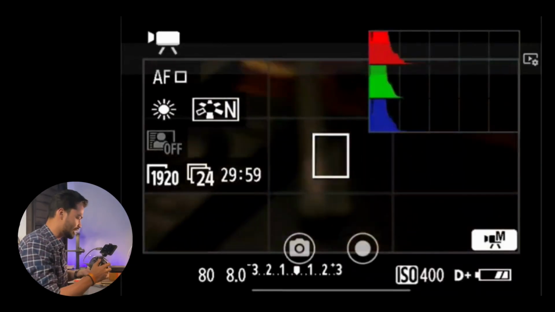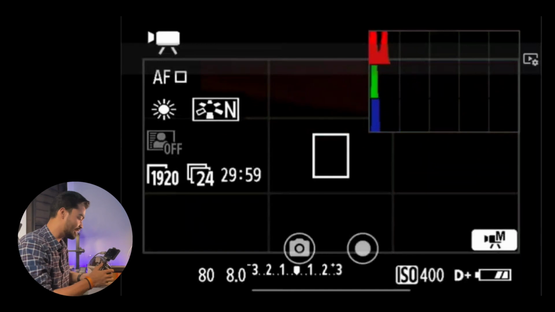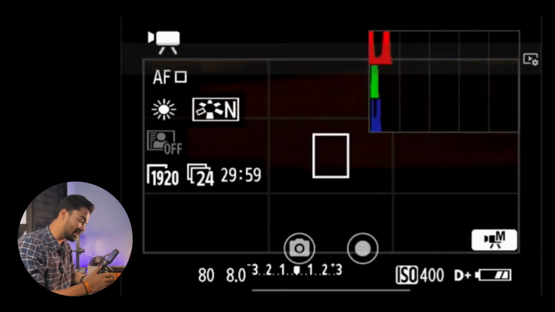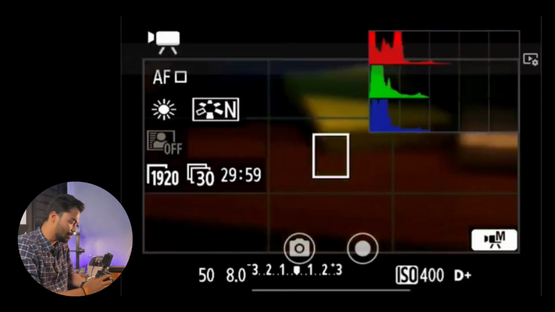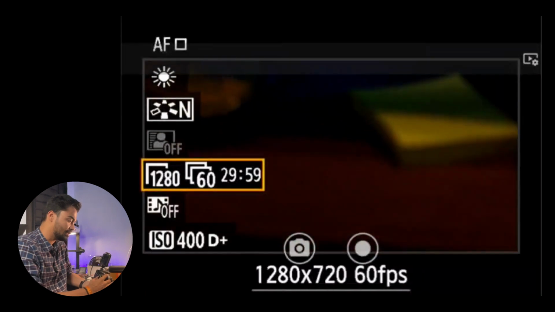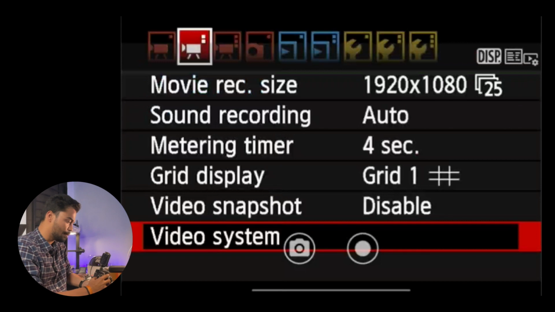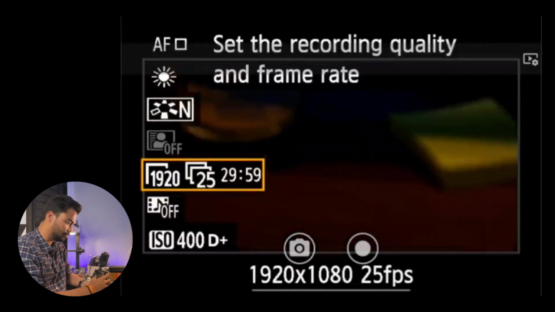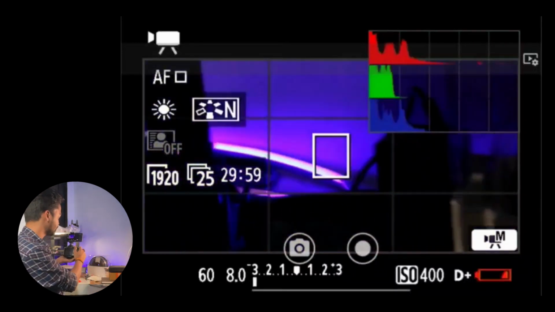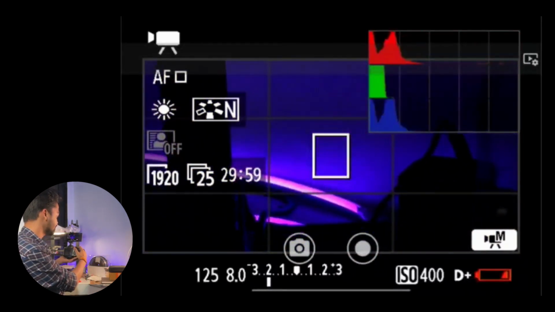So here I have my camera and I am currently shooting at 24 FPS at 1/80 shutter speed. Firstly, by shooting on the desired setting. So for us in India it is PAL at 25 FPS. This is the maximum and we can vary the shutter speed.